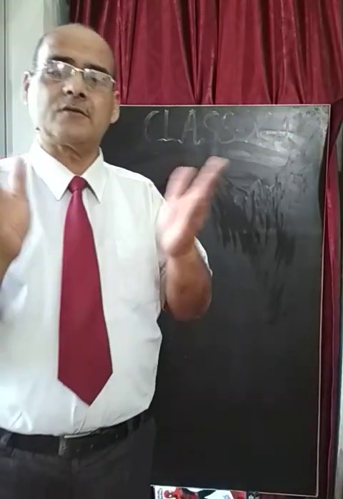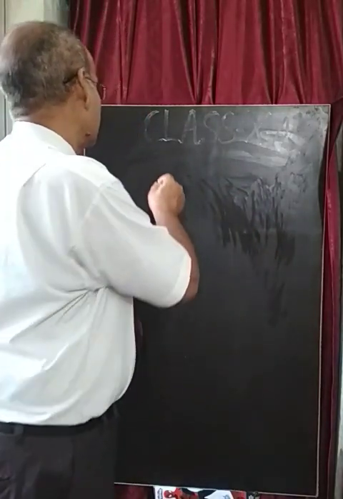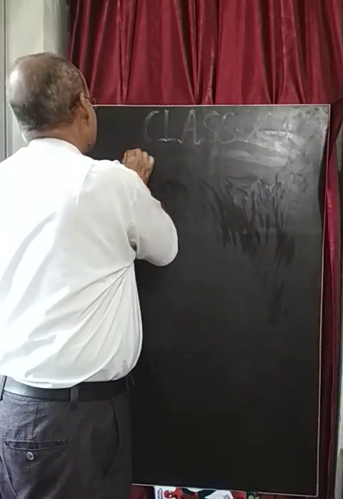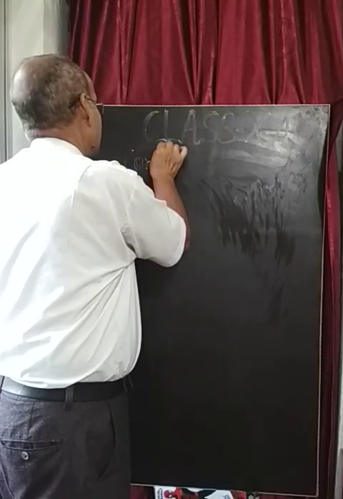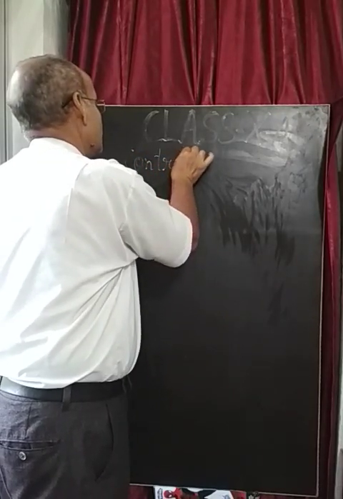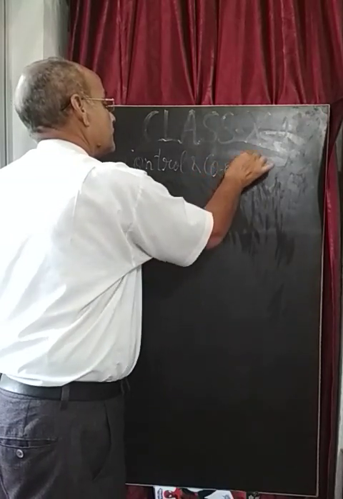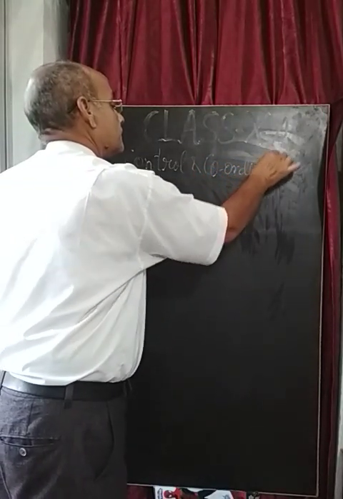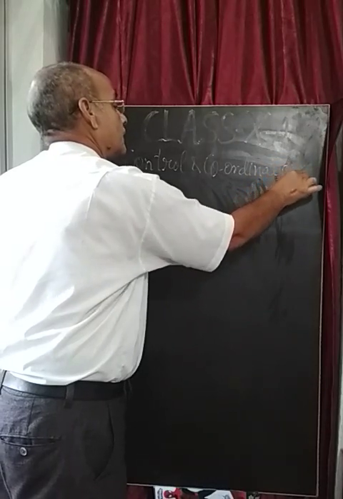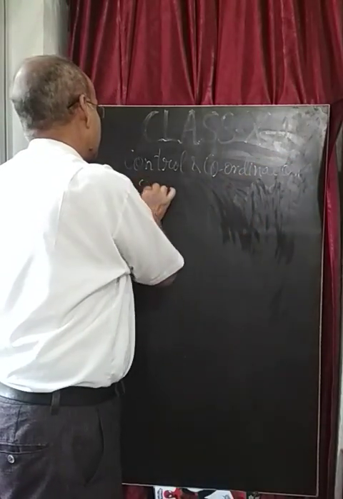So my dear students, first of all let us know what is the stimulus. In this chapter, control and coordination, first of all you have to know about the stimulus.